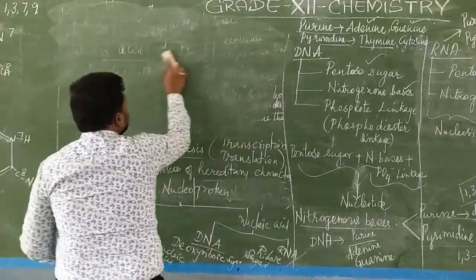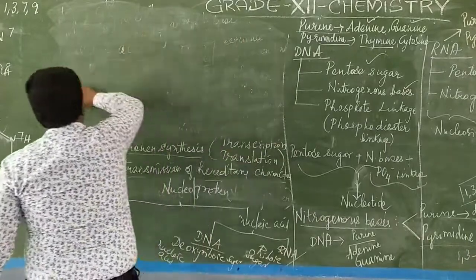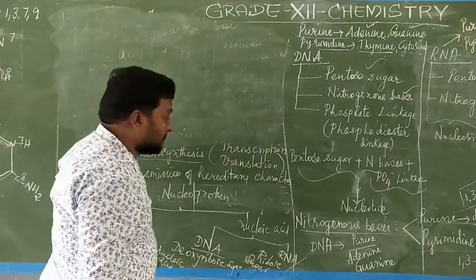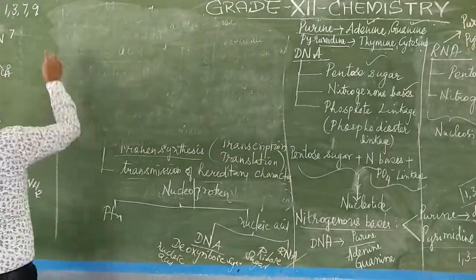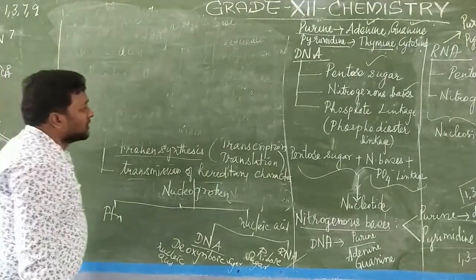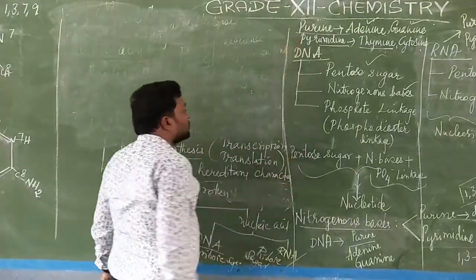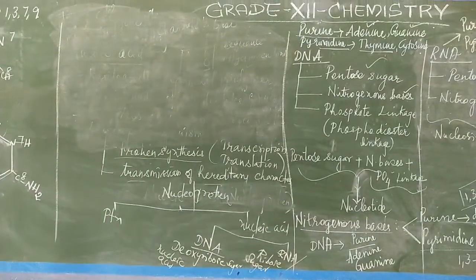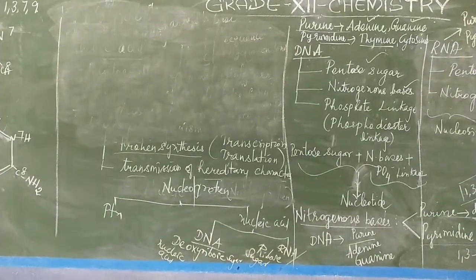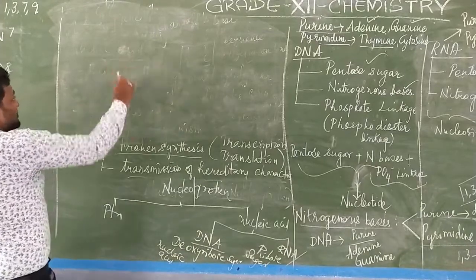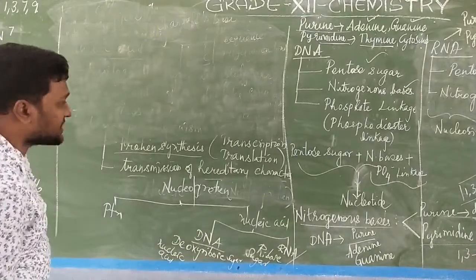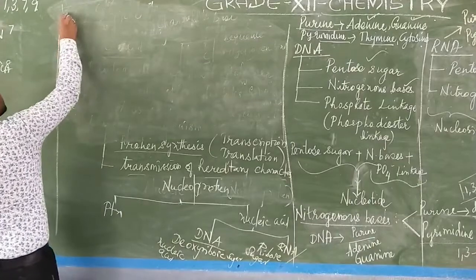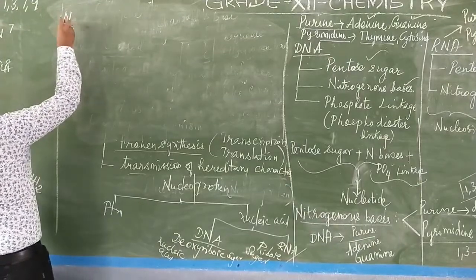So in a simplified way, I am giving you the notes, and in a simplified way, I am drawing the diagrams, the structures of various compounds. So you have to clearly observe, and you have to know how to draw the ring structures, which is very important. Without ring structures, you cannot go ahead with the biomolecules chapter. Now coming to the next one: the nitrogenous bases of RNA.